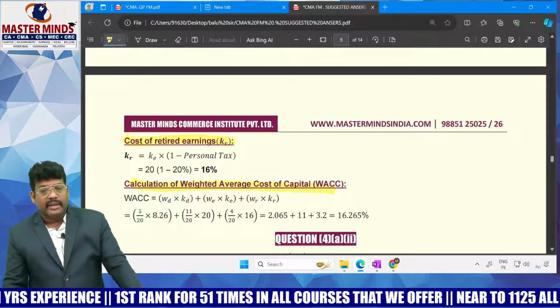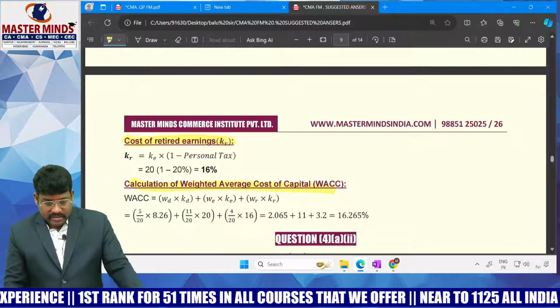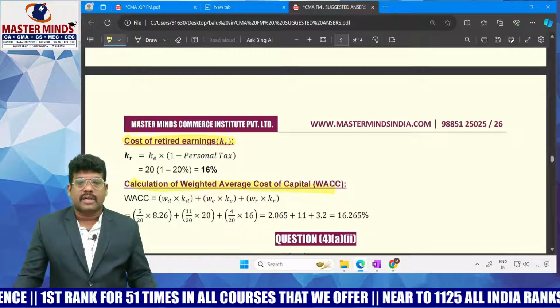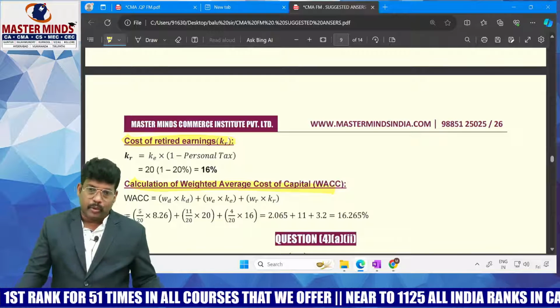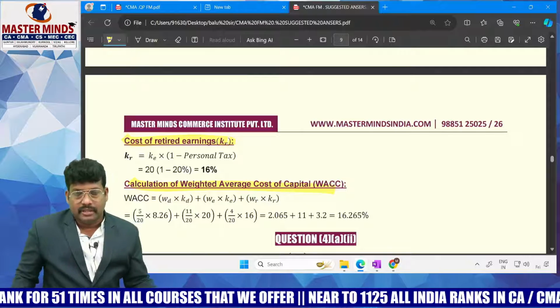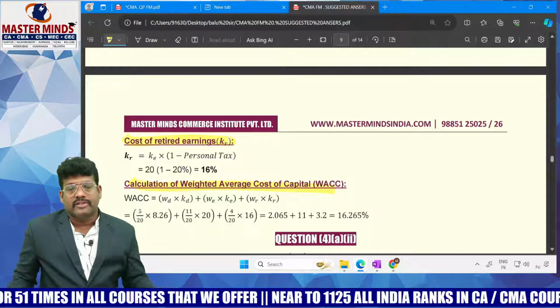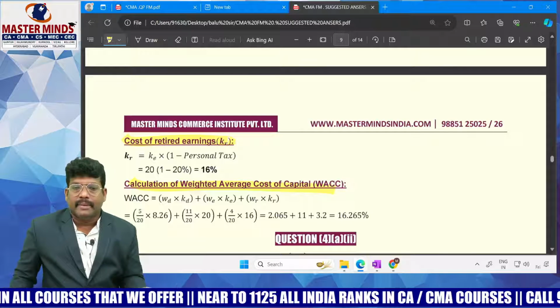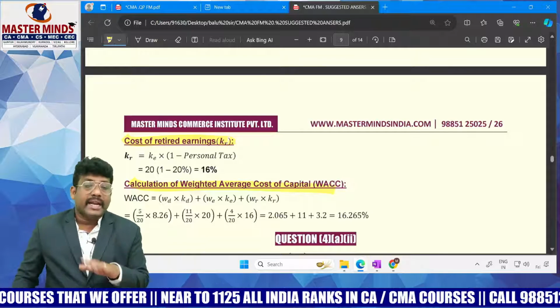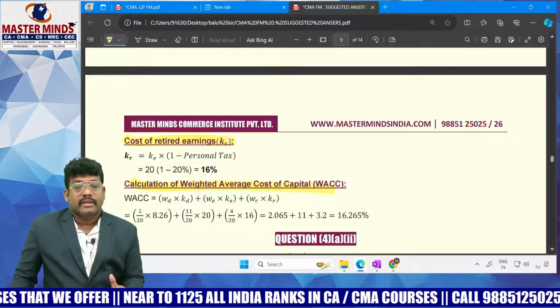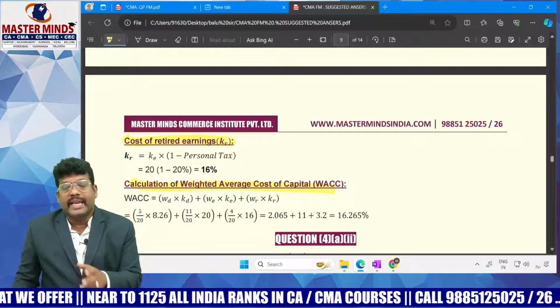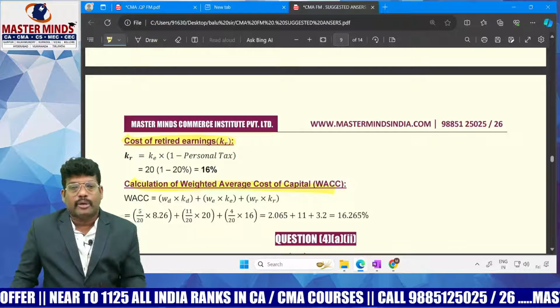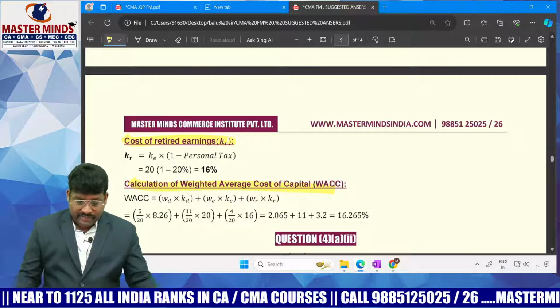Once cost of equity, cost of retained earnings and cost of debt are given, automatically you can calculate by the proportionate method or product method. So you can also find it like this with weightage: KE into equity share capital divided by total capital employed, plus KR into retained earnings divided by total capital employed, plus KD into debt divided by total capital employed. You will get the weighted average cost of capital.